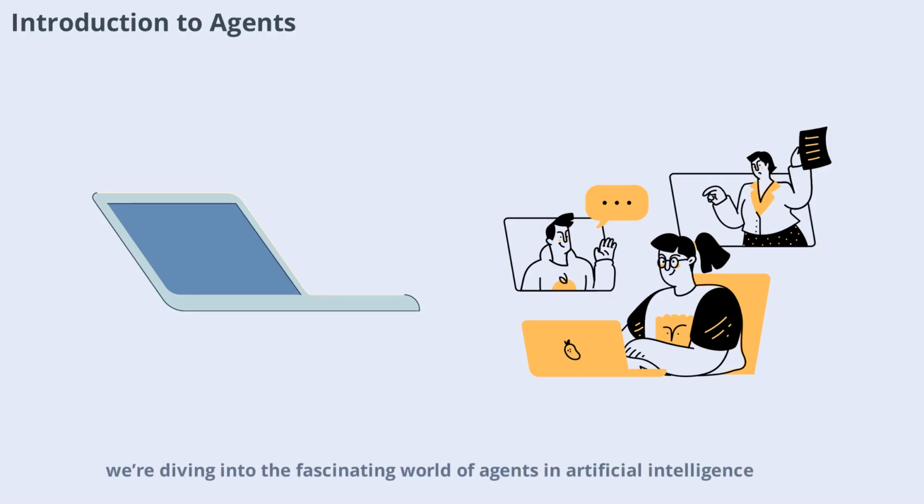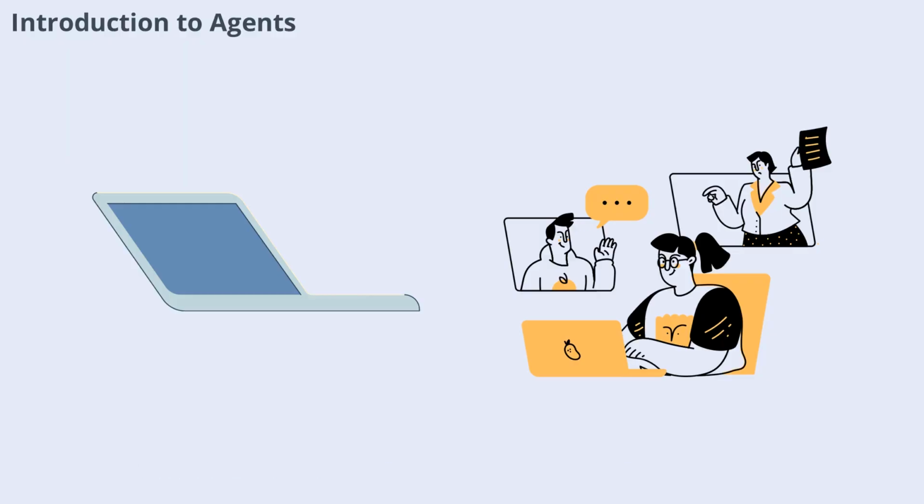Welcome. Today, we're diving into the fascinating world of agents and artificial intelligence. Agents are entities that perceive their environment and take actions to achieve specific goals. In AI, agents are grouped into five main classes, each with its own level of intelligence and capability. These classes are simple reflex agents, model-based reflex agents, goal-based agents, utility-based agents, and learning agents.